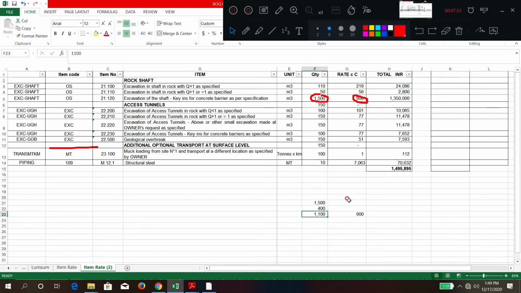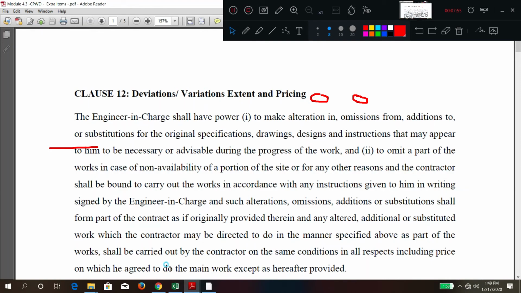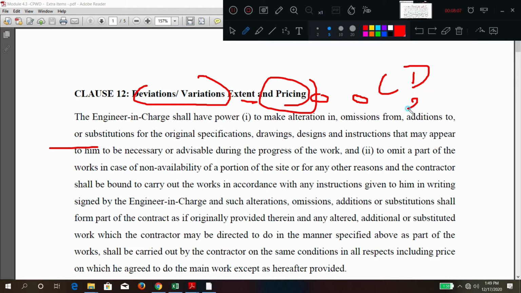Okay, these three are very important. How have these things been given? Deviation or variation, extent and their pricing. How to do the pricing? Similar items in the BOQ, first thing. Second thing, similar items from the market. Third is rate analysis. Do understand this point. Similar items from the BOQ, similar items from projects of different nature or market conditions, market. Third is proper rate analysis, which is derived from other things.